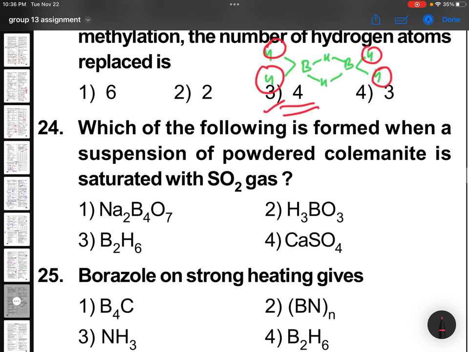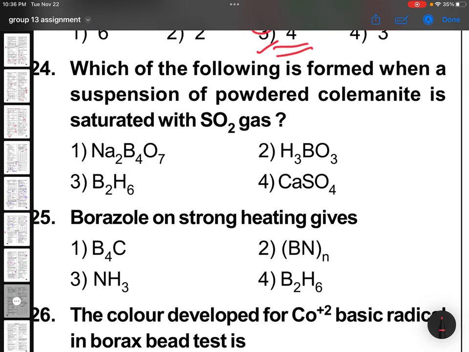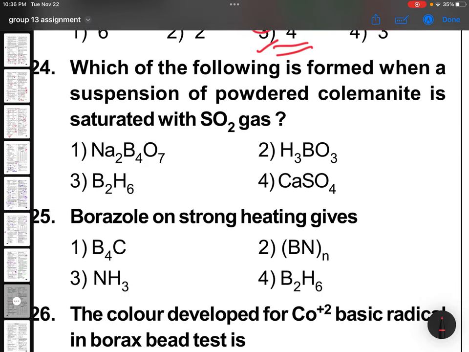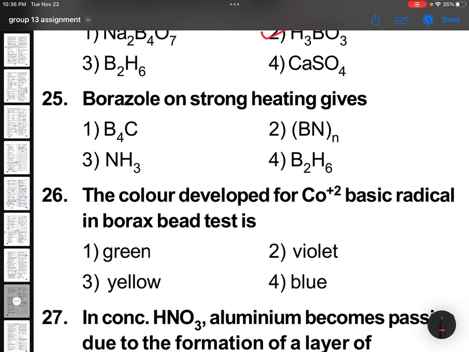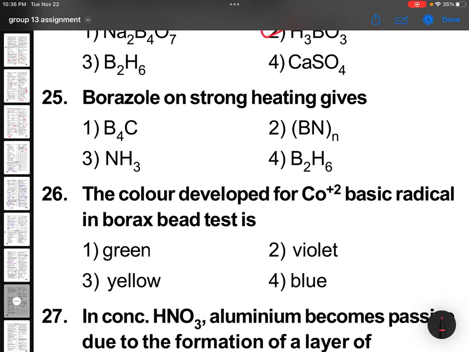Option 3, 4. Which of the following is formed when a suspension of powdered colemanite is saturated with SO2 gas? Colemanite is Ca2B6O11. So this is not there at present in your syllabus, but you can remember H3BO3. Borazole on strong heating gives BN. Boron nitride. Okay, very, very interesting compound.